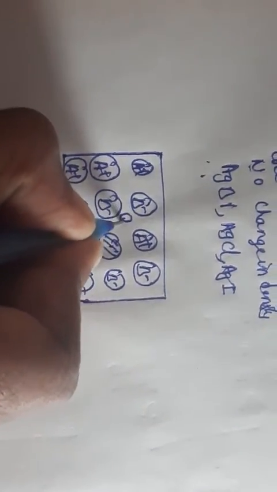So what I have told you: the cation is missing and occupies an interstitial position. Means the ion is occupying an extra space. This we call a Frenkel defect. Very important for 4 marks: Schottky and Frenkel defects.